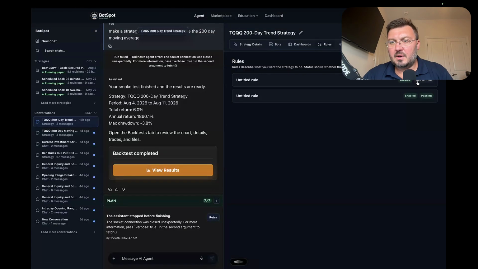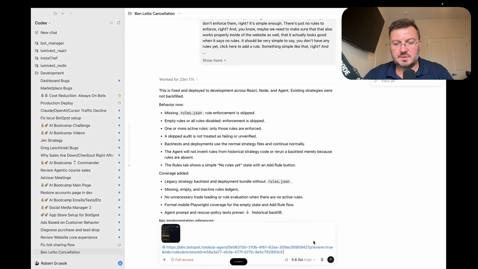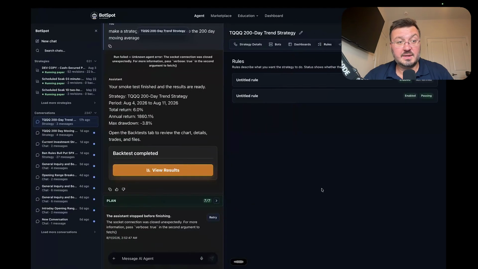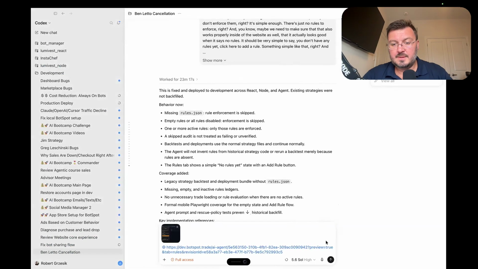And then also, I think enabled and passing need to look different because they look too similar. Enabled and passing look identical, but they're two different concepts. So they should look different, and I don't understand why this thing is missing the titles.